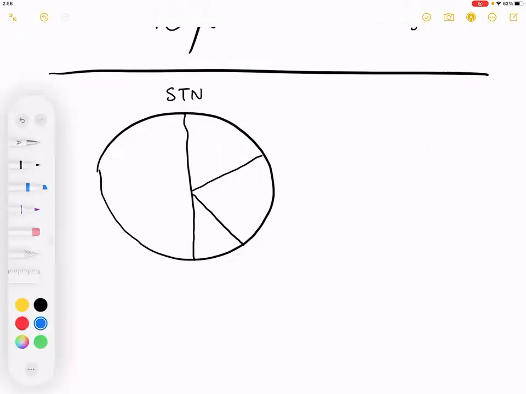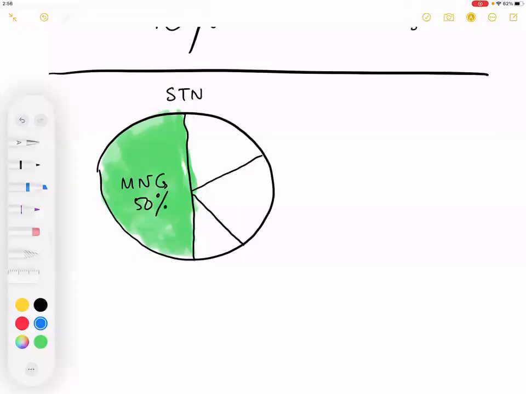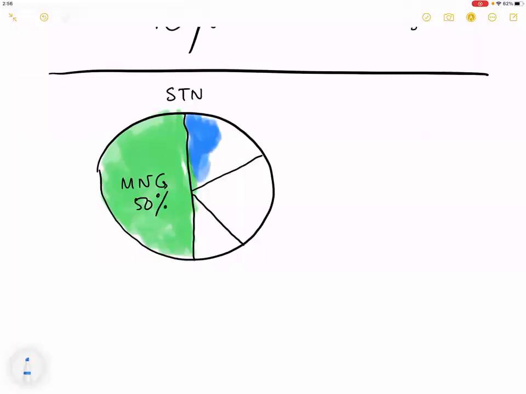Now, in this pie chart, what is the majority of STN due to? Multinodular goiter. How much percentage? 50%. How much is due to papillary cancer? 20%.